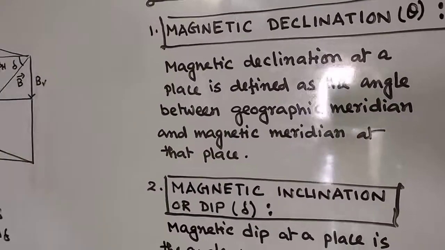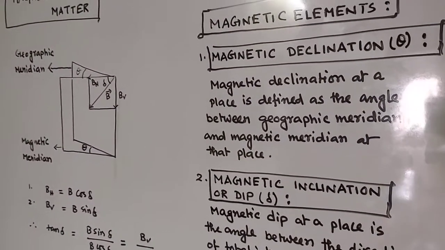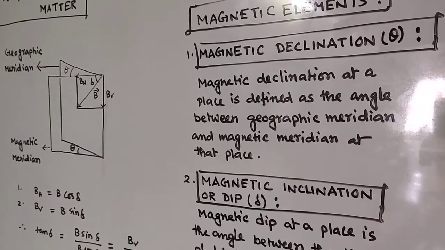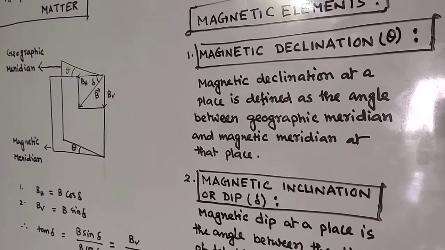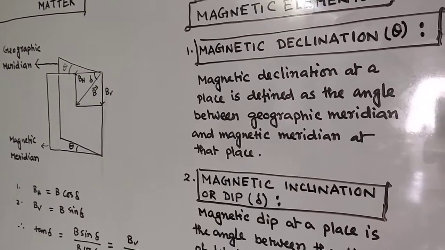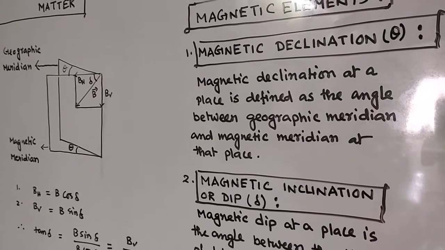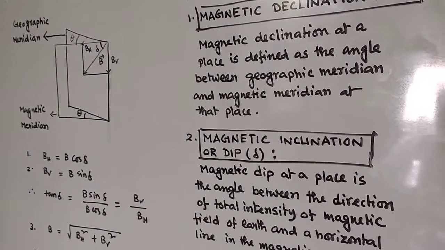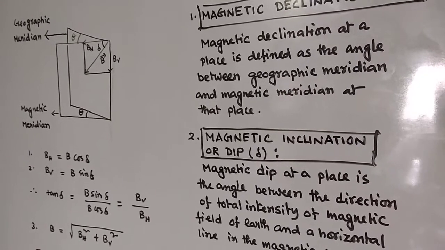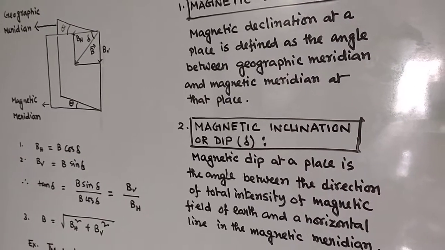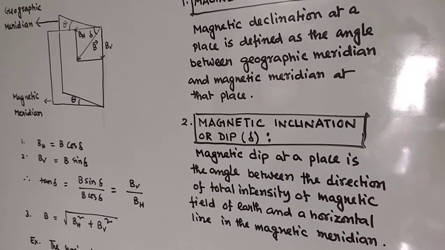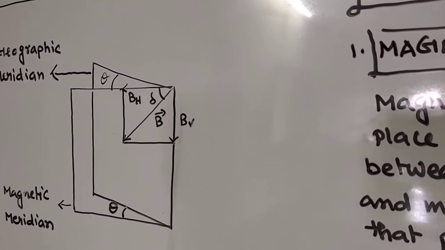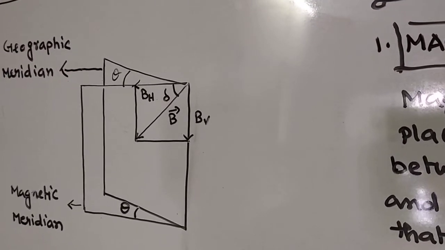As per the definition, magnetic declination at a place is defined as the angle between the geographic meridian and the magnetic meridian at that place. It's very simple. It is denoted by theta. And magnetic dip at a place is the angle between the direction of total intensity of the magnetic field of Earth and the horizontal line in the magnetic meridian. This is delta. Delta is the angle between the horizontal component of Earth's magnetic field and the total magnetic field.